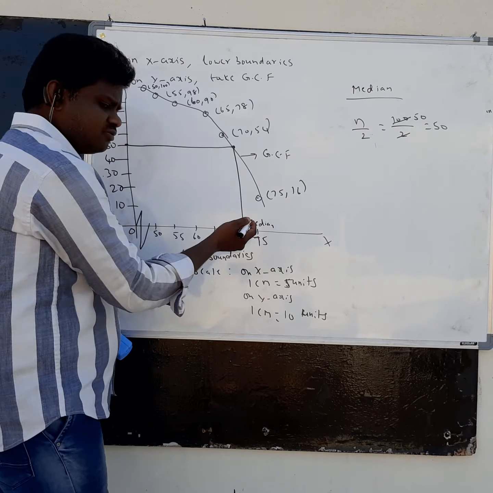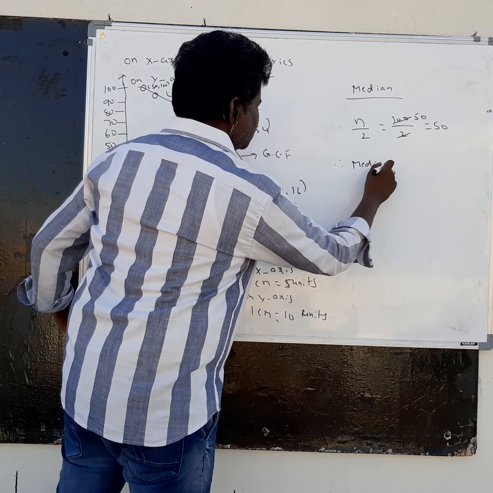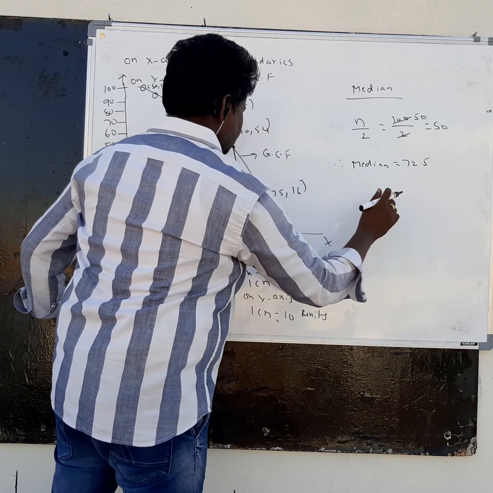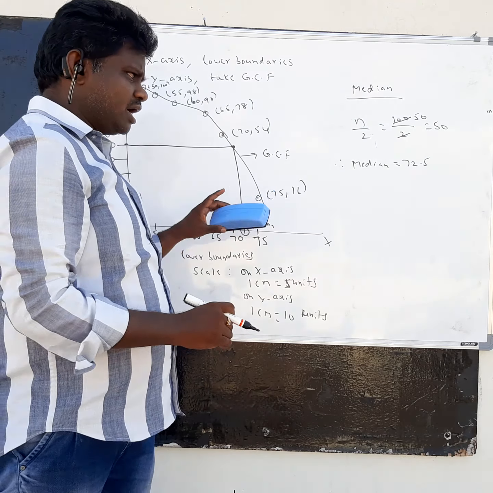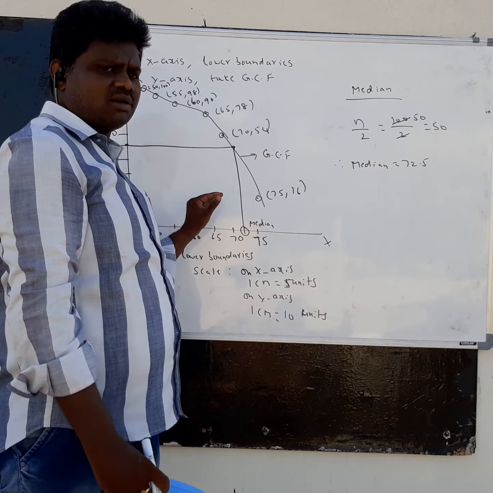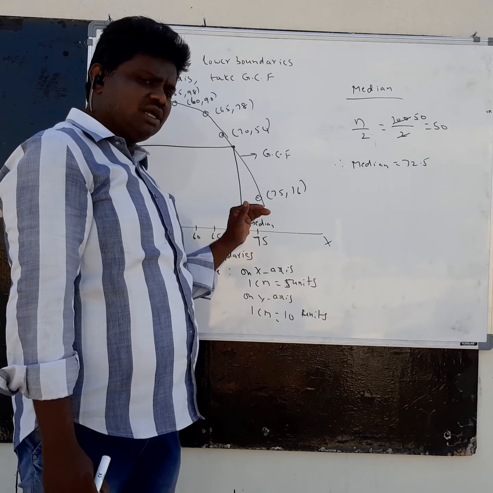If you draw exactly, you will get the median as something like 72.5. Check yourself once, because this is a whiteboard, so the answer will not come in an accurate manner. If you use graph paper, you will get it accurately.